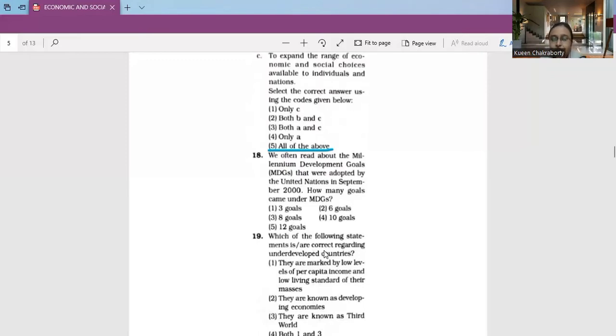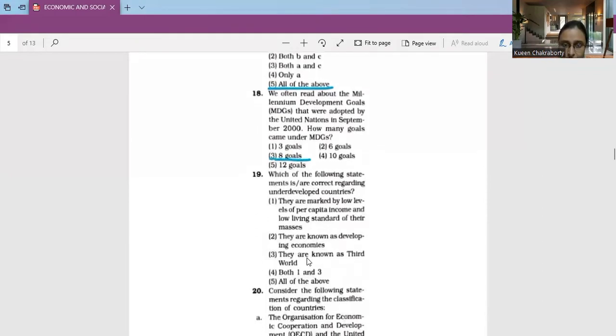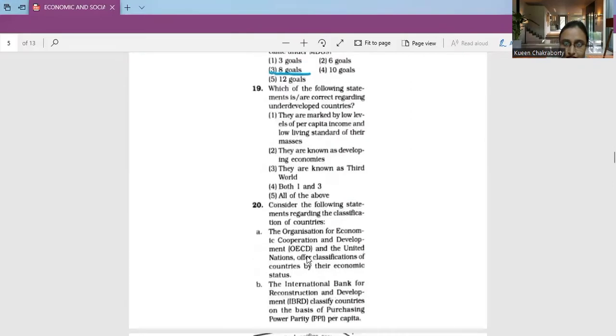So the number of goals adopted was 8. Accordingly, option number 3 is the correct option, which is 8 goals.